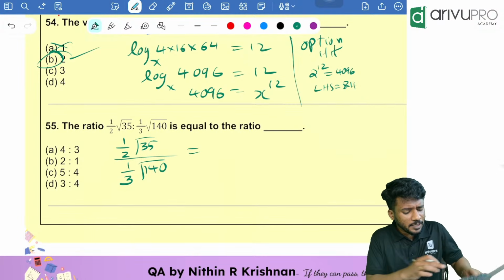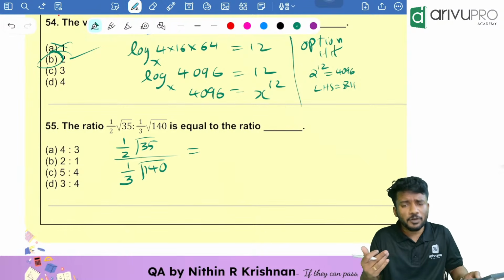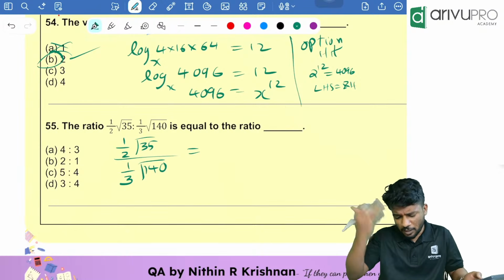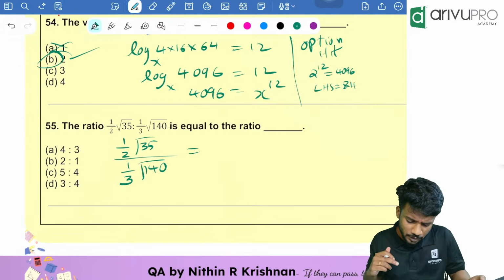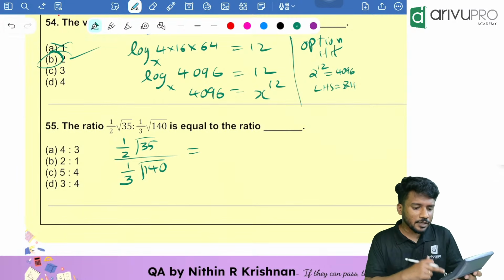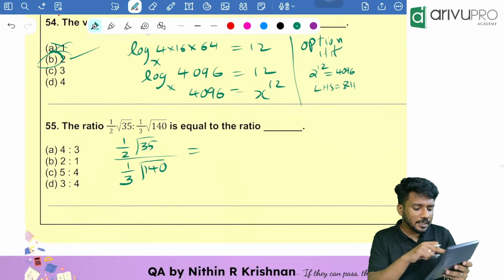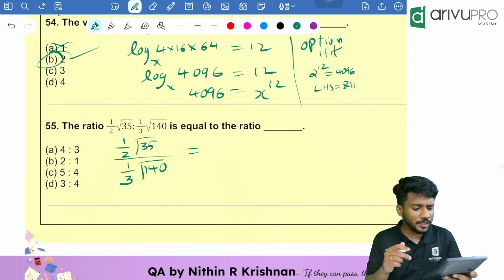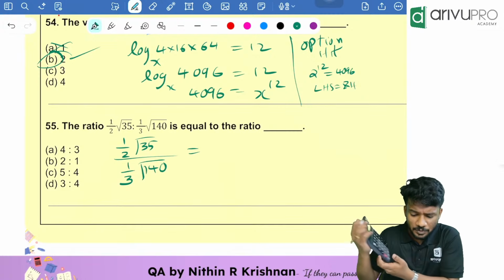People, find the numerator and save it in the memory, or find the denominator first and save it in the memory. Find the denominator first. Type 140, then click root, then divide by 3, then click M plus. How much is it? You are getting it as 3.93 something, right?